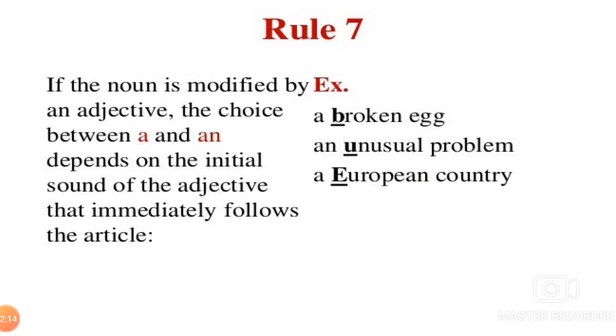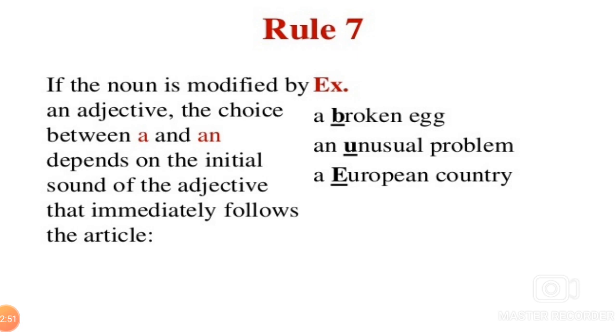Now, if the noun is modified by an adjective, the choice between a and an depends on the initial sound of the adjective that immediately follows the article. For example, a broken egg, an unusual problem, a European country.